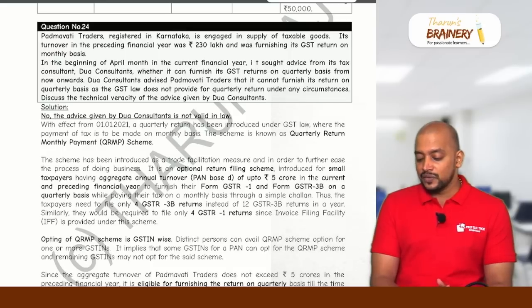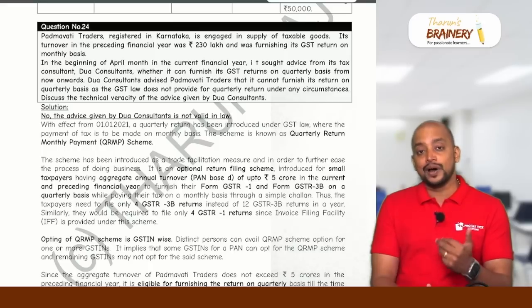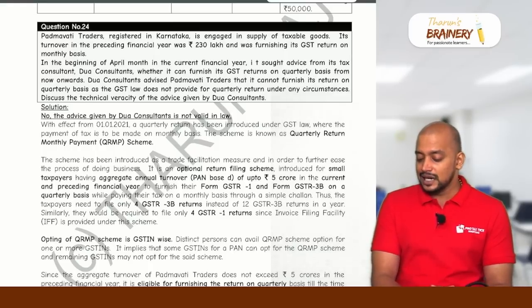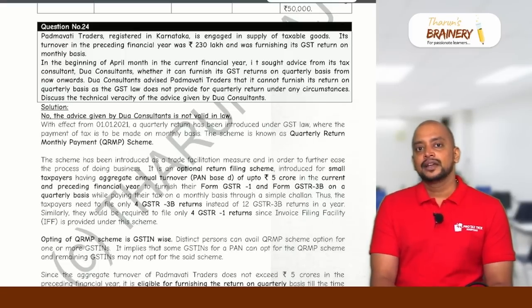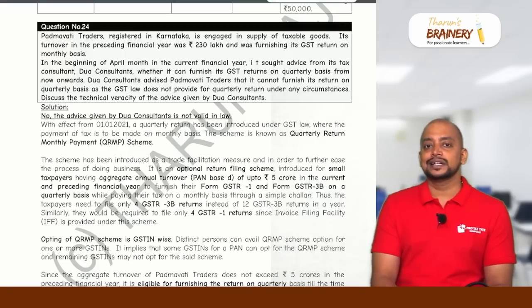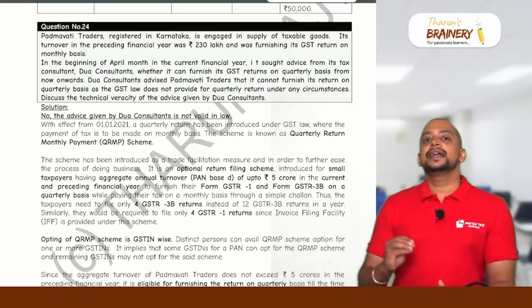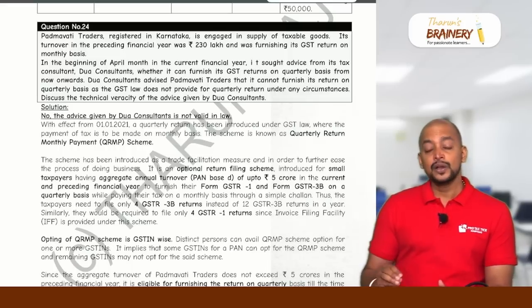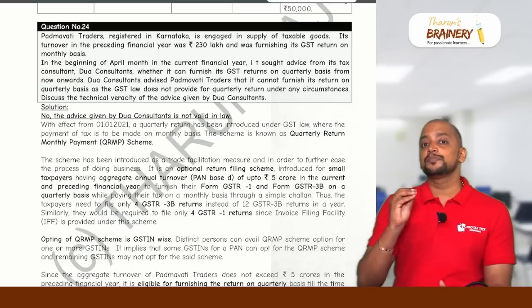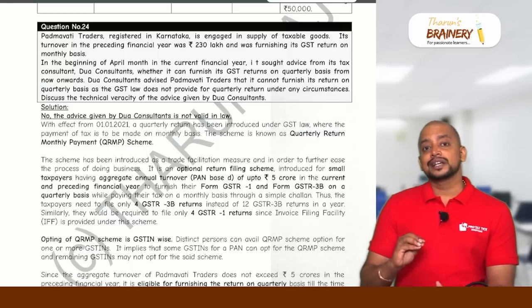Dua Consultants advised Padmavati Traders that it cannot furnish its return on a quarterly basis as the GST law does not provide for quarterly return under any circumstances. Discuss the technical veracity of the advice given by Dua Consultants. First, when can a person go for QRMP, quarterly return monthly payment? QRMP is an optional scheme and it is applicable to a registered person whose aggregate turnover during the previous year does not exceed 5 crores.